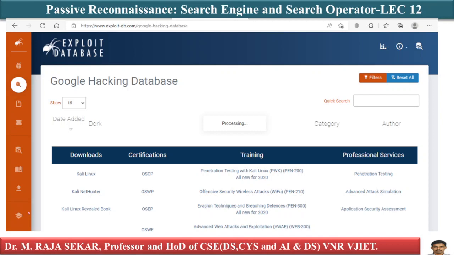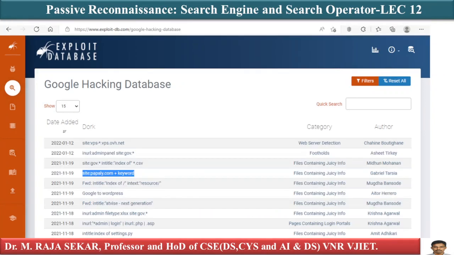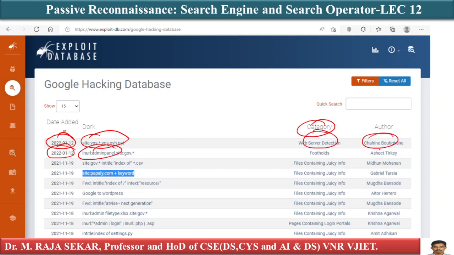So if you want to use it, then you can simply copy, just see this one. It's just date added. This is from Google hacking database. What is the date? 12/1/2022. What is the dork? It specifies what is dork. What is a category? Who is author? Just see authors. Even you can find Indian authors. Is Agarwal an Indian author, isn't it? You can find many Indian authors also. I request you to spend time on this particular hacking database. In my future classes also, I will spend a lot of time on this particular database.